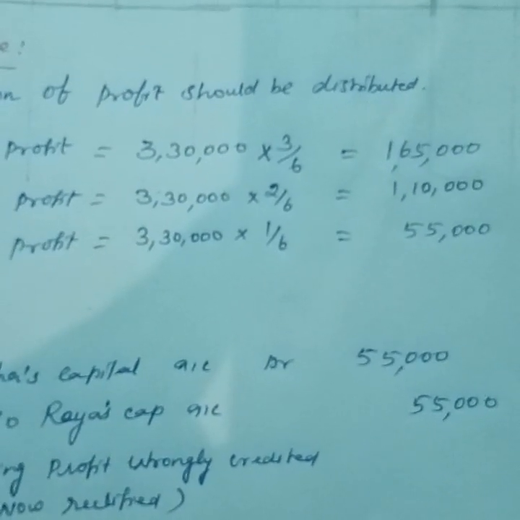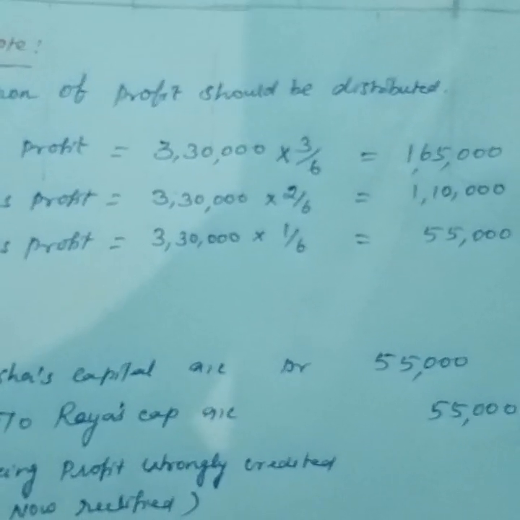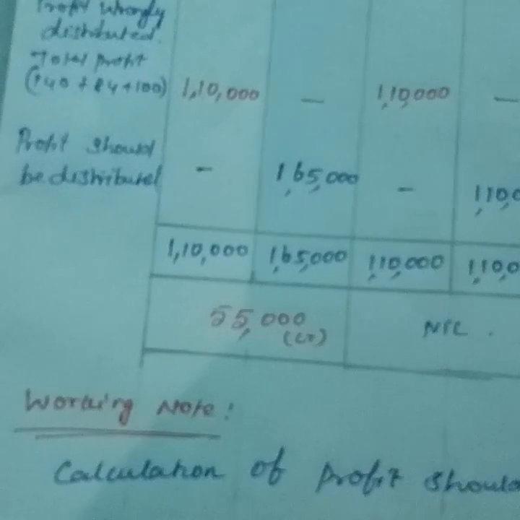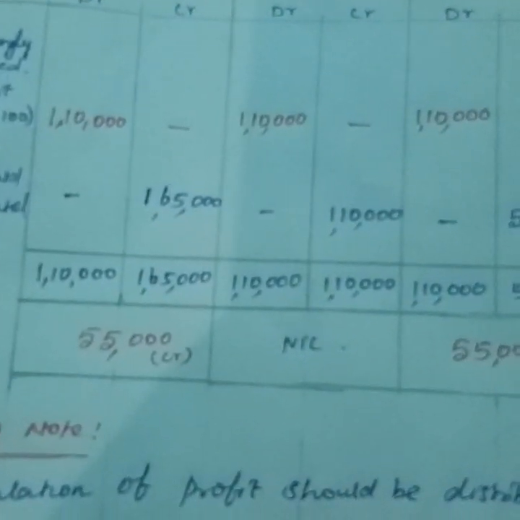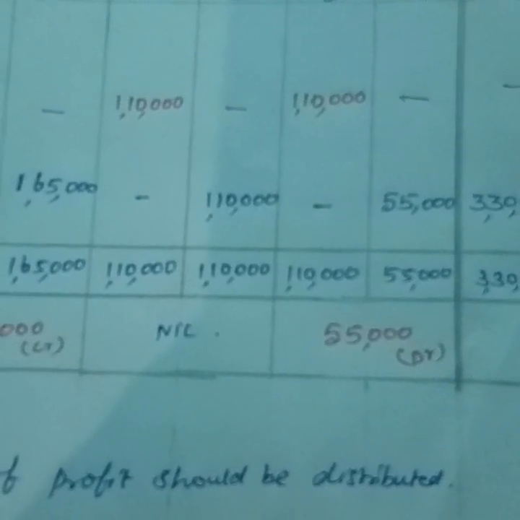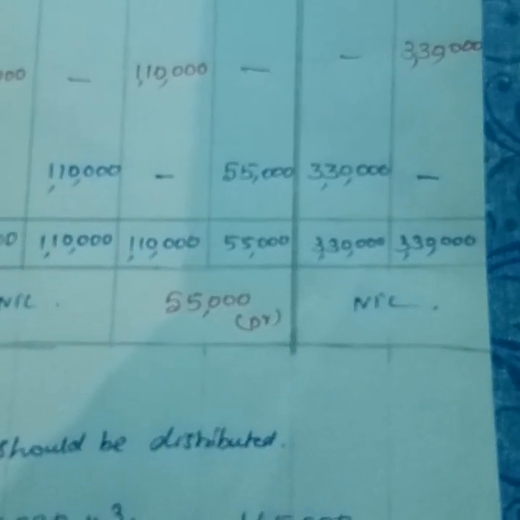Now you credit the respective partners' accounts. In the firm's account you have to debit 3,30,000. See, Raya's capital 1,65,000 credited, Mona's capital 1,10,000 credited, Nisha's capital 55,000 credited, firm's account 3,30,000 debited.